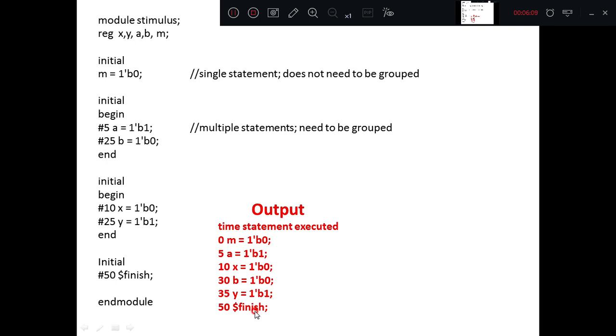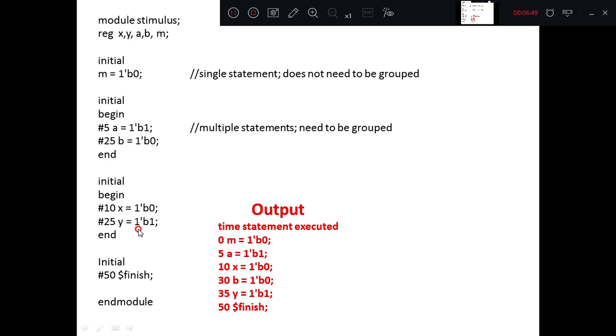So in this example we have understood that when we write multiple initial blocks, all the initial statements are executed parallelly, and if delays are mentioned, then accordingly, based on the timing that we have mentioned for assignment, the assignments will be updated in sequence. If delays are not mentioned, then all the statements are updated immediately, and at #50, whatever time is mentioned, simulation will stop. Since timing has been mentioned, at different time intervals the values of A, B, X, Y, M are updated.